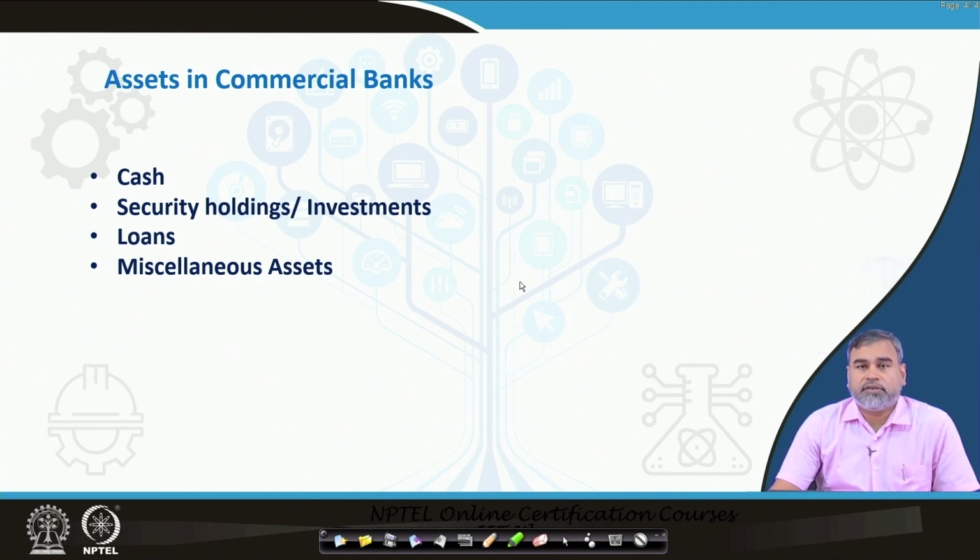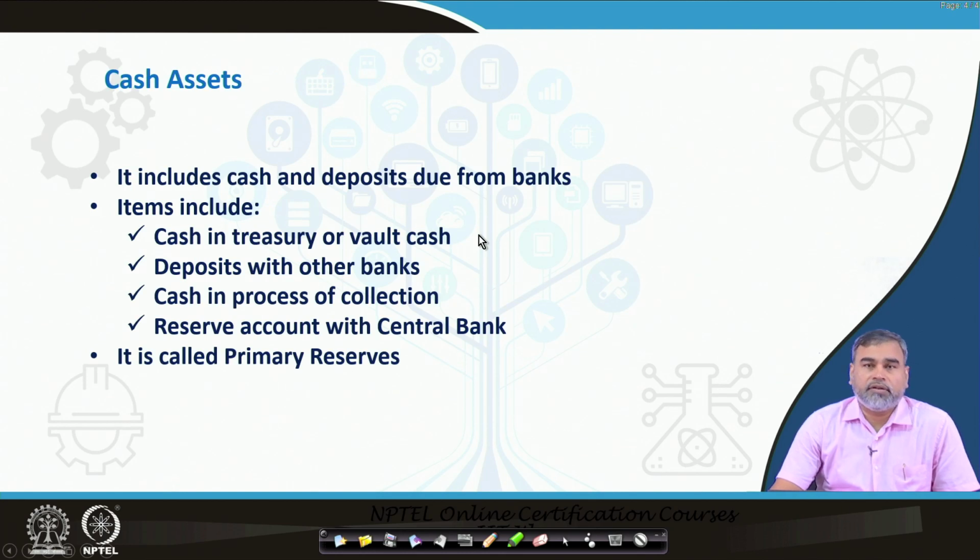And there are some miscellaneous assets. Miscellaneous assets include the fixed assets, the intangible assets and all these things that the commercial banks hold. So, there are four broad categories in terms of the assets of the commercial bank. Then we will see how those particular assets are defined and which different components come under the different broad classifications of these assets. So, now we talk about the cash.